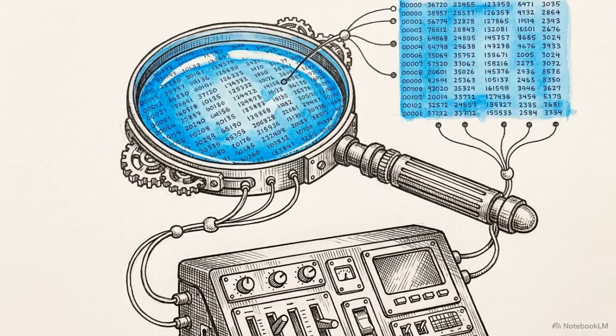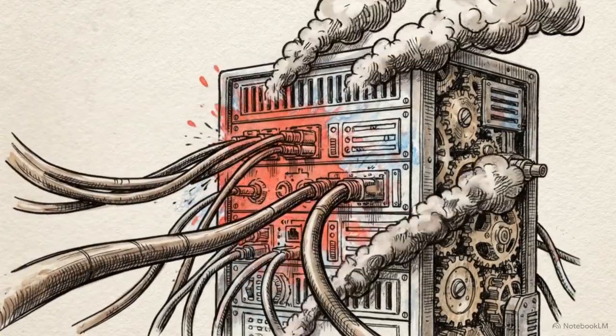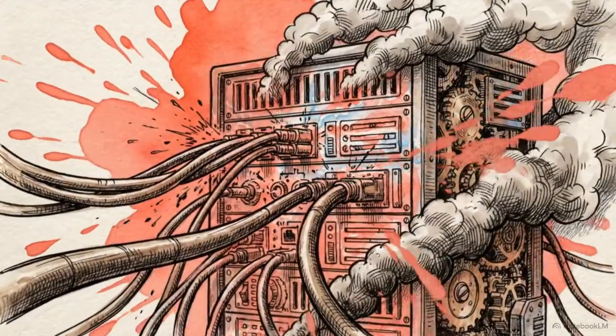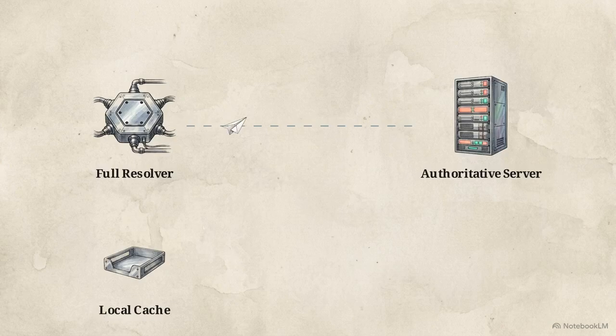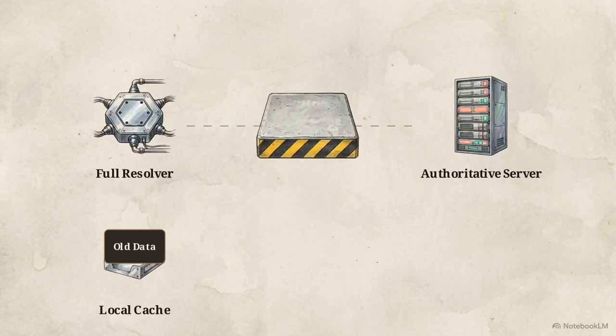We now look at the verifier's perspective through the full resolver and the TTL. If every global query traversed the tree to the authoritative server simultaneously, host servers would collapse under the load. The full resolver acts as the verifier's intermediary, using aggressive memory caching to prevent such a collapse. When the full resolver checks its local cache, it finds the old state of the domain, which does not contain the new TXT record.